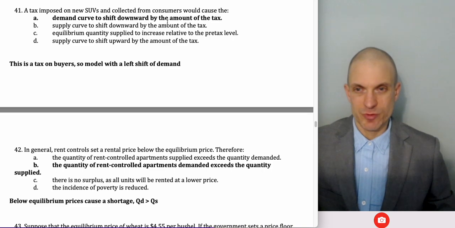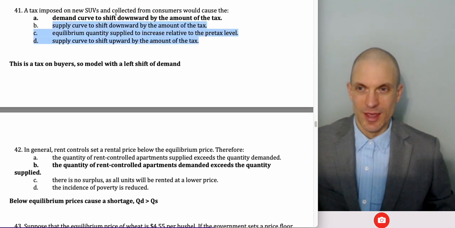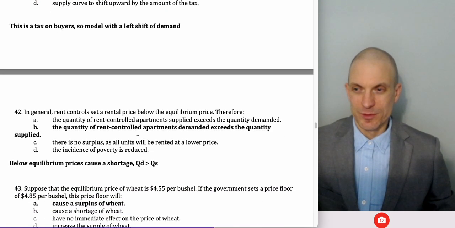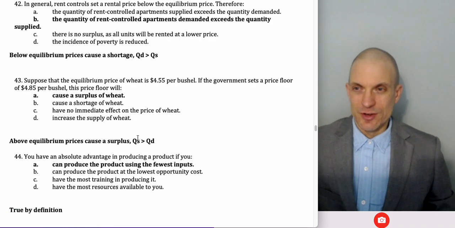Okay, so a tax imposed on new SUVs and collected from consumers would cause the demand curve to shift leftward by an amount of the tax. Right? So this is a tax on buyers. We'll model this with a left shift to demand. I don't like that I said demand will shift downward. I should have said demand will shift leftward, but none of these are going to work because this is a tax imposed and collected from consumers. So the statutory burden is on consumers. So we're not talking about supply, and we're not going to get an increase in quantity supplied. We get a decrease.